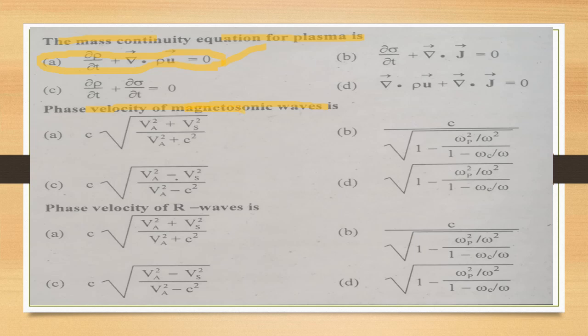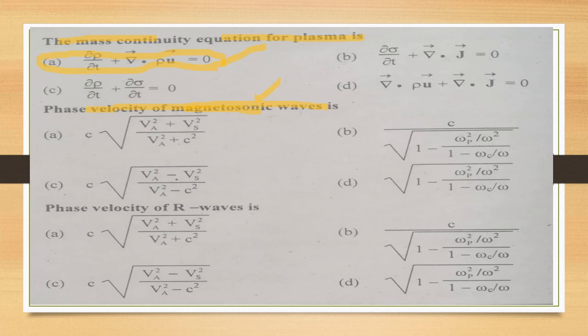What is a magnetosonic wave? First of all, we must know about hydromagnetic waves. Remember, hydromagnetic waves are generated when plasma is placed in an external magnetic field.